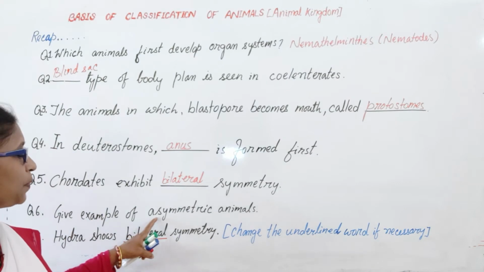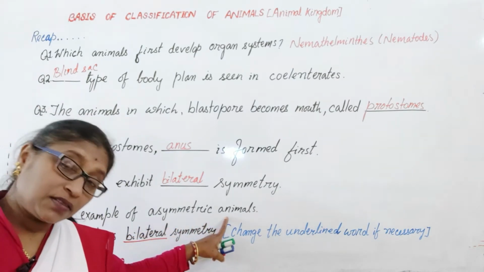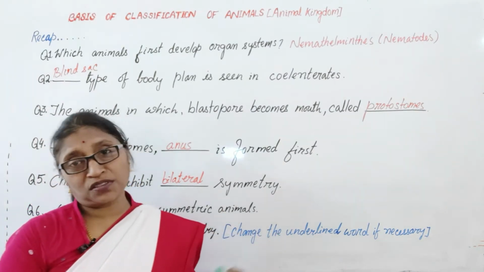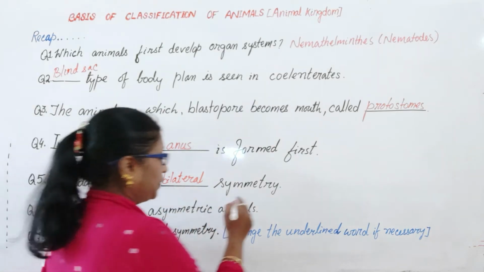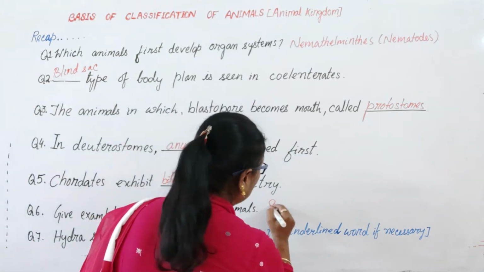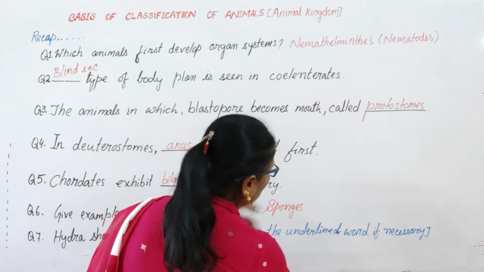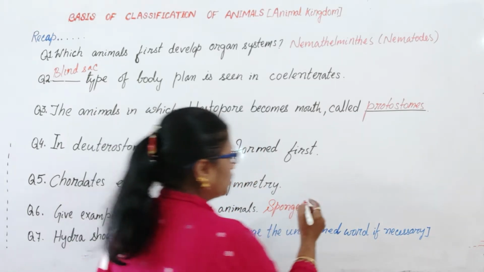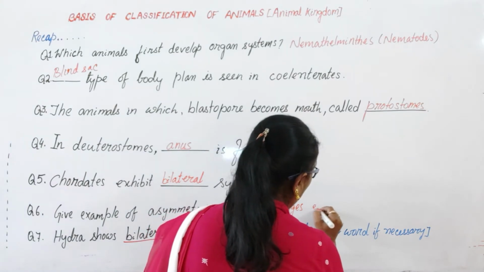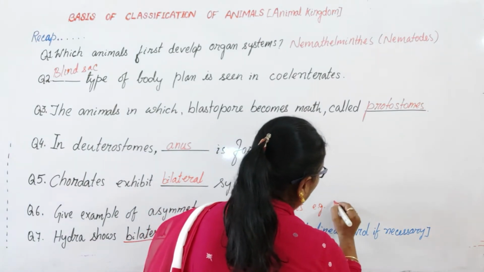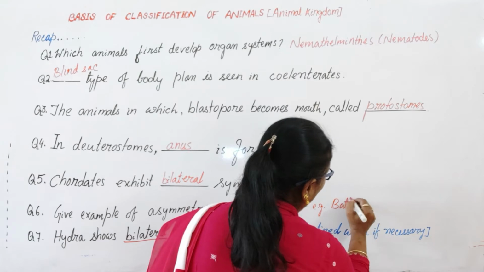Give examples of asymmetric animals. Which animals? Yes, sponges. So, you can write down the sponges. Most of the sponges, suppose bath sponge. Exactly, if you are going to write the name, bath sponge, common bath sponge.